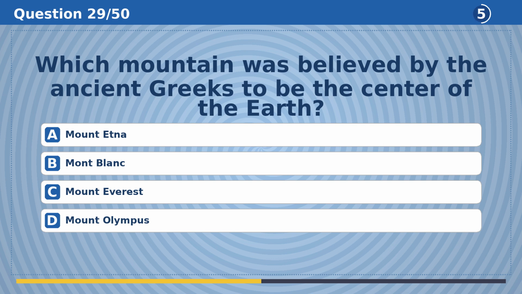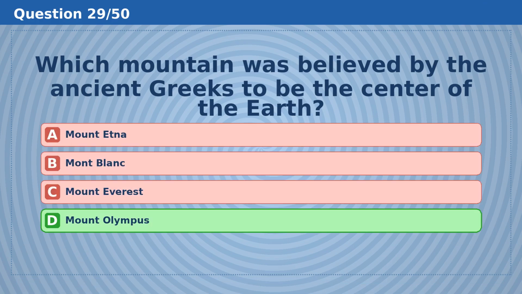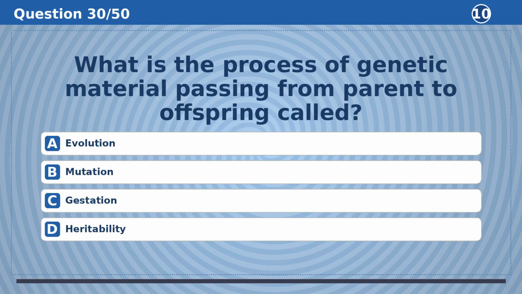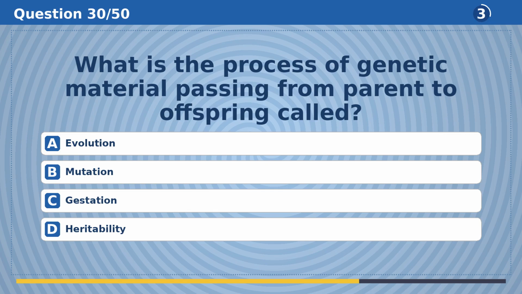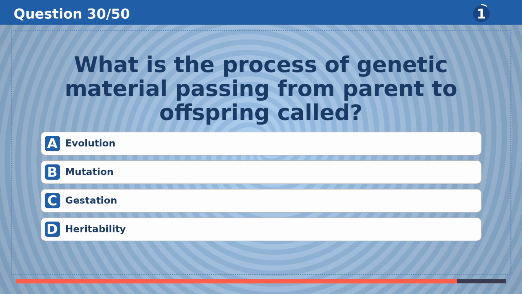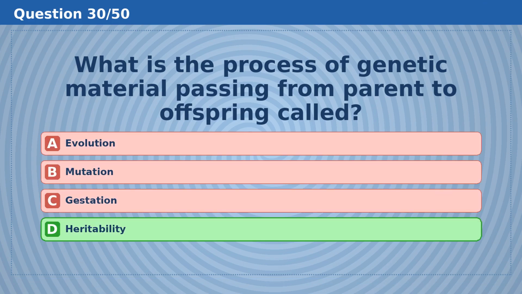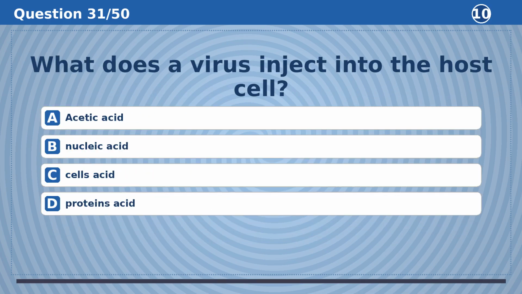Which mountain was believed by the ancient Greeks to be the center of the earth? The answer is D, Mount Olympus. What is the process of genetic material passing from parent to offspring called? The answer is D, heritability.